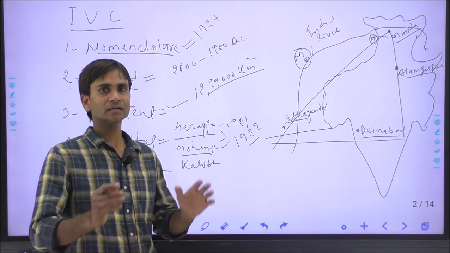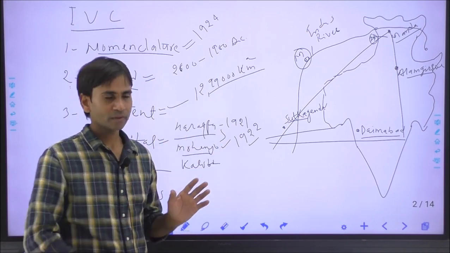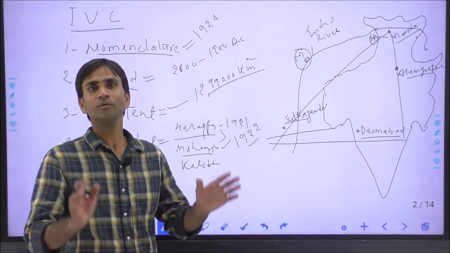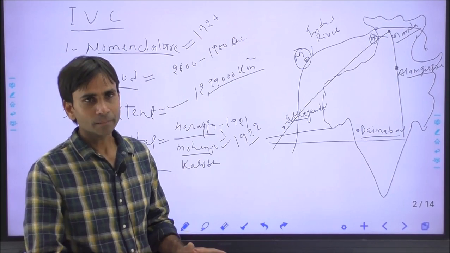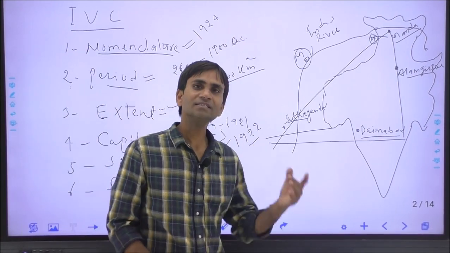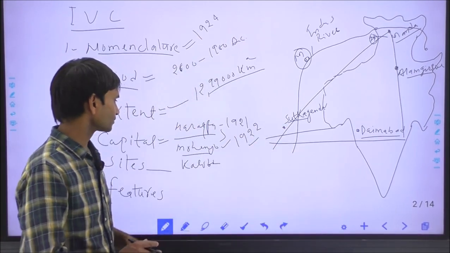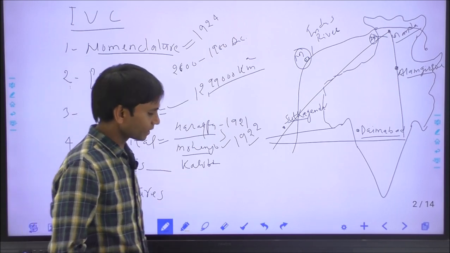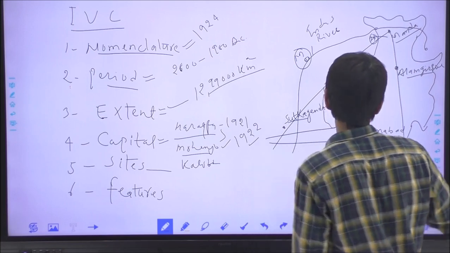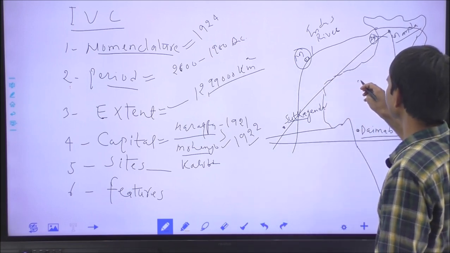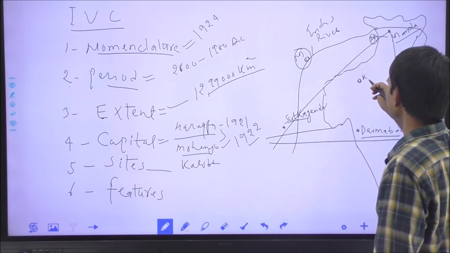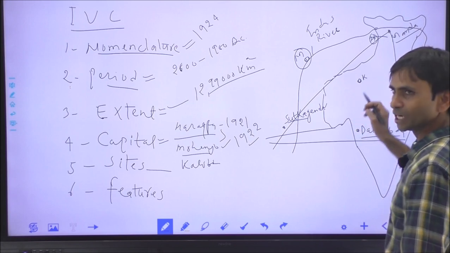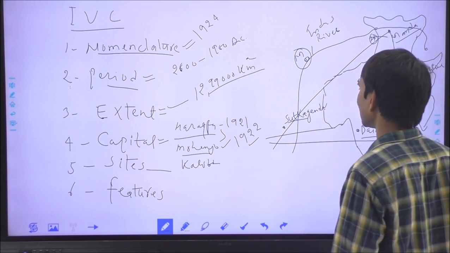Second, the dancing girl bronze, and third is the evidence of the Great Bath, which reflects its religious importance. And the third site was Kalibangan, now in the Hanumangarh district of Rajasthan, and there is Pilibangan very close to Kalibangan.